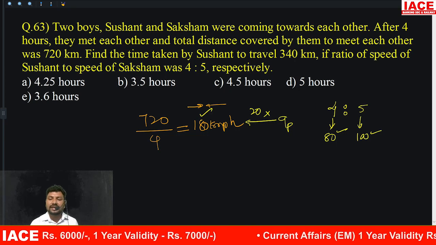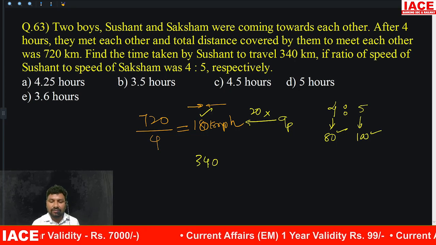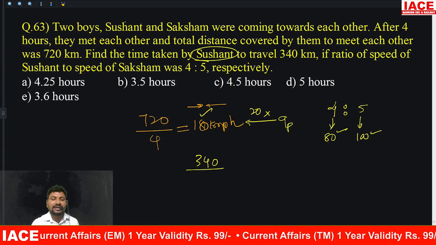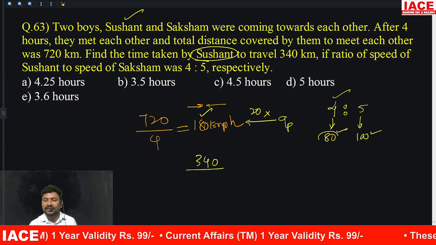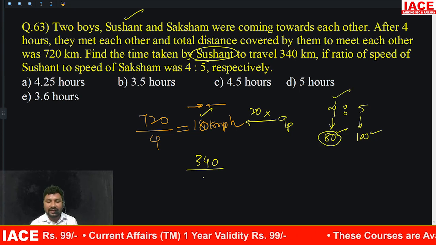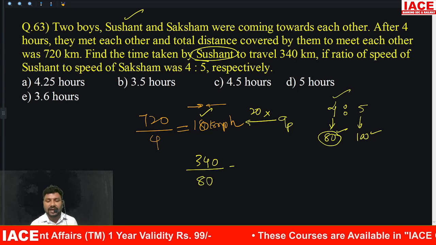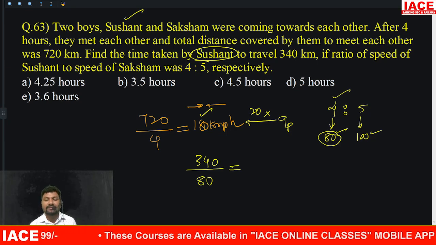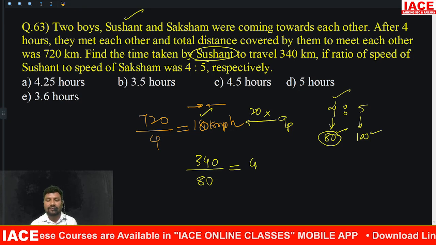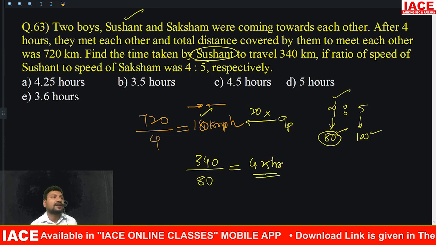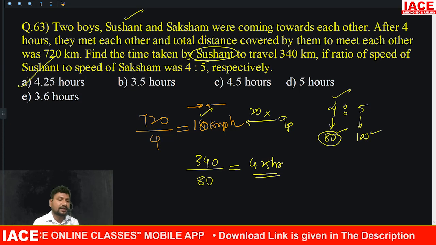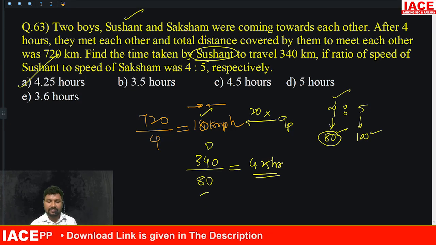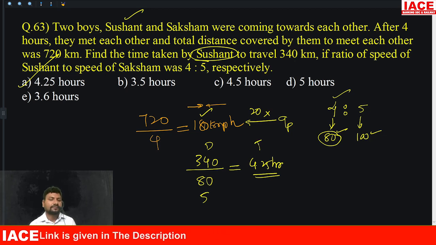Okay. The question is about covering 340 kilometers by Sushant. Sushant is the first person. First person speed is how much? 80. To cover 340 kilometers at 80 kmph, 80 kilometers per 1 hour. Then 340 kilometers, how many hours journey? 4.25 hours. Then option A. Distance by speed is equal to time.